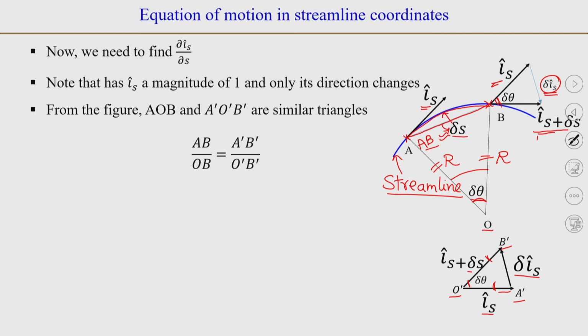The ratio of line AB and OB, which will be equal to r, will be equal to A'B' divided by O'B'. Now, AB we saw can be approximated as delta s, and OB is the radius of curvature r, and A'B' is the magnitude of Δi_s, which is what we want to find, and O'B' is the magnitude of the i_s vector, which is 1.